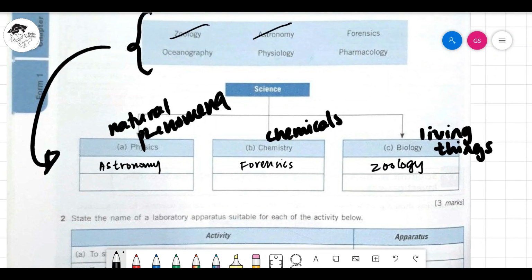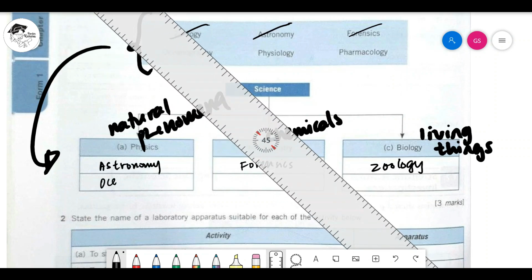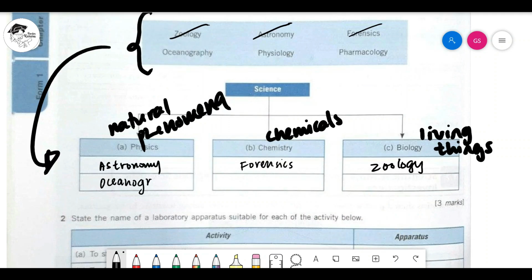Okay, so that's done. Let's go to oceanography. Oceanography is also a natural phenomena because we're talking about the ocean. They will be studying the ocean, the waves, the ripples, the tides. Oceanography. After that will be physiology.